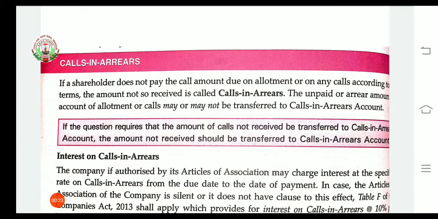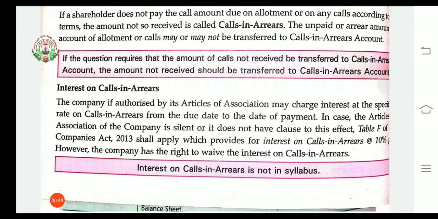When any shareholder is not paying the call money that was due on allotment or any other calls, that time it is called calls in arrears. This is also called the unpaid amount regarding that particular allotment or calls. Here we have a choice that it may be transferred to calls in arrears or may not be transferred to calls in arrears.